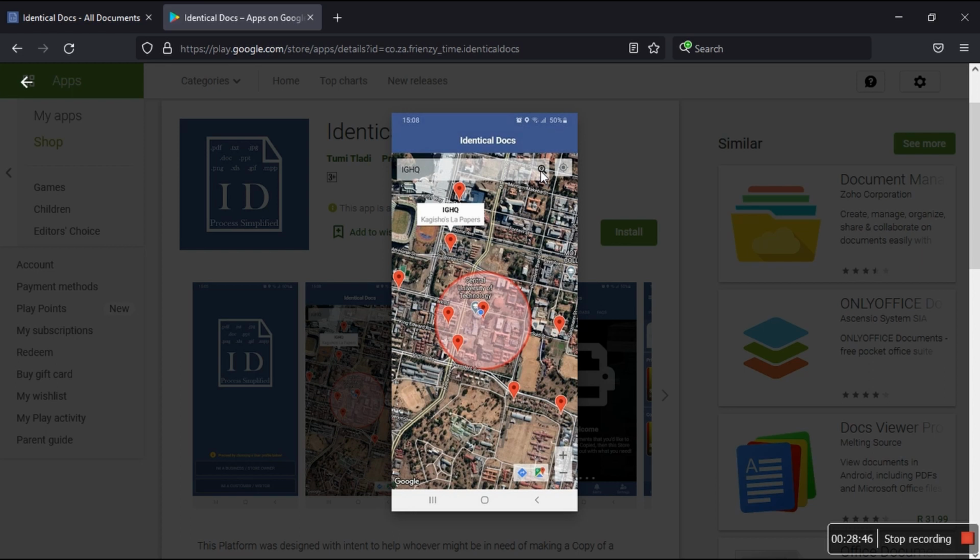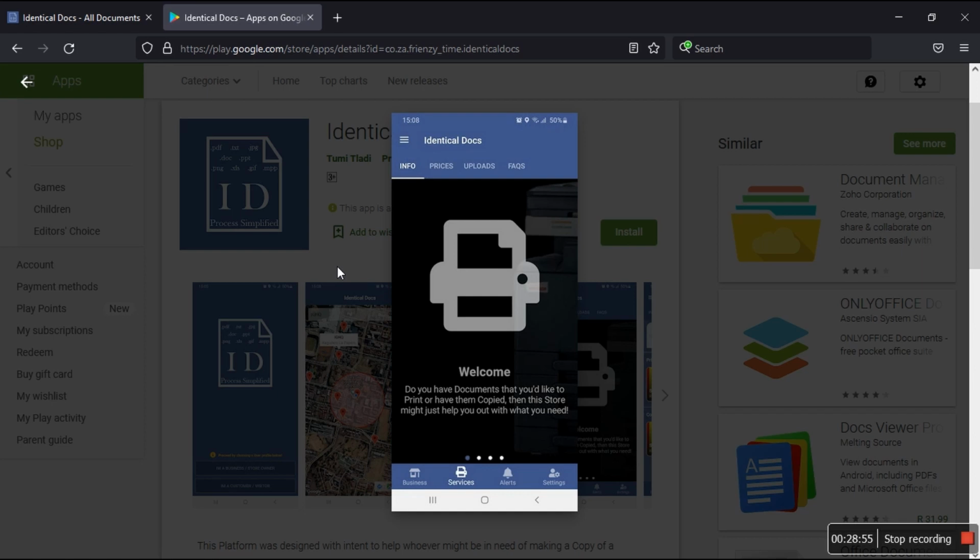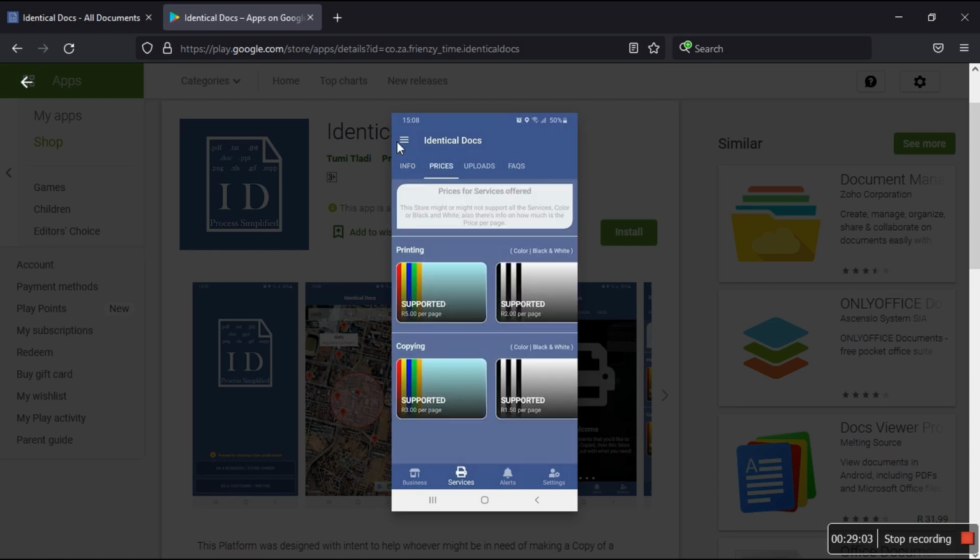Okay, Frank supports printing for both color and black and white. Frank also supports copying, color and black and white. Now I'm gonna go to uploads, and this is where I'm at, and then I'm gonna click at this guy, and I'm gonna get that photo we just took right now. Here it is. It's 4.19 megabytes, that image. Oh, it's big.